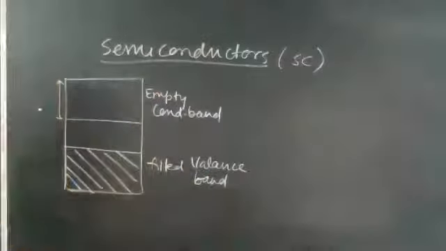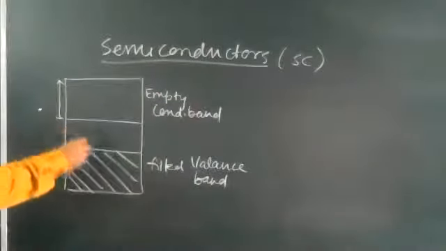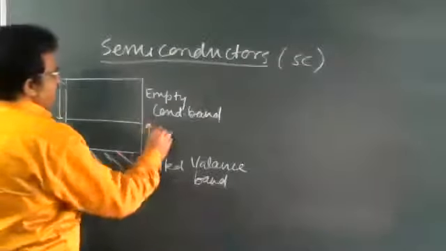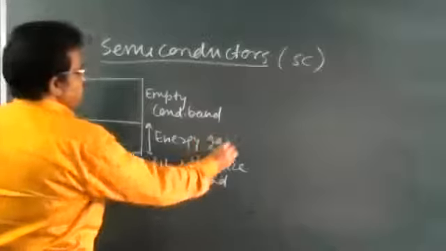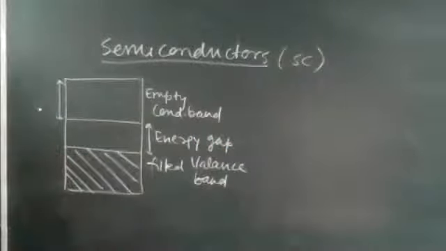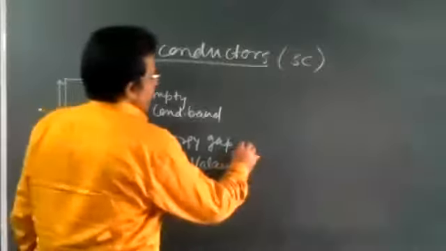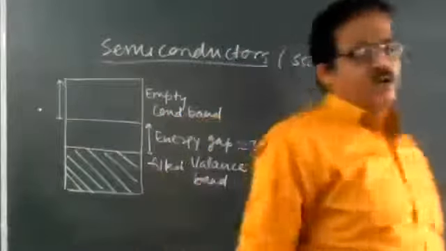Write down: filled valence band, and the energy gap here is less. Here is the energy gap. In this type of material, it is around 3 electron volt or less than 3 electron volt.